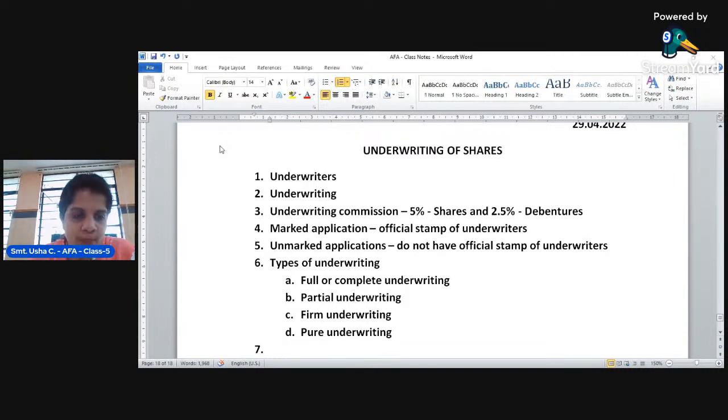If they fail to get the public to subscribe by issuing these 15,000 shares, then the underwriters themselves will be liable. They are the responsible persons to underwrite, or to make the payment for, that particular share issue subscribed as a definite commitment to the company. This is called firm underwriting.